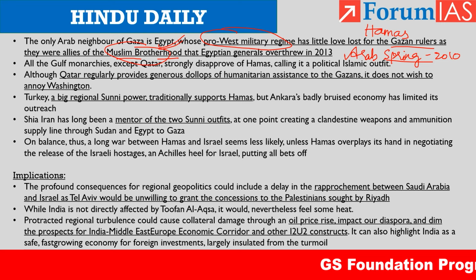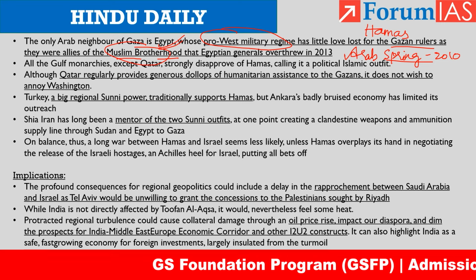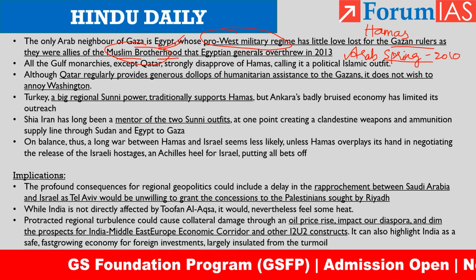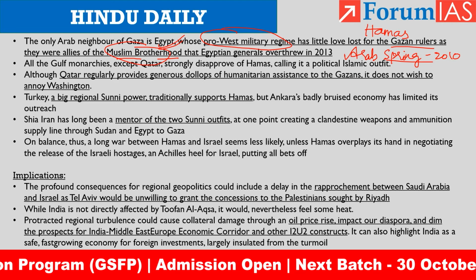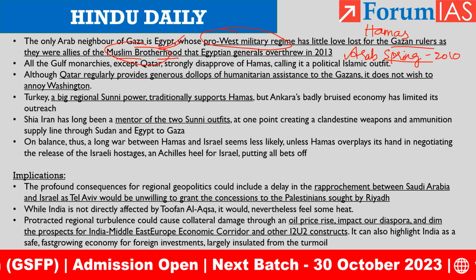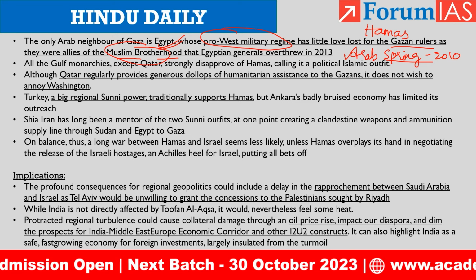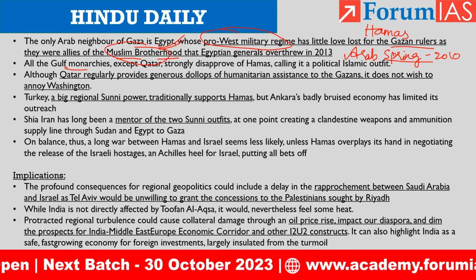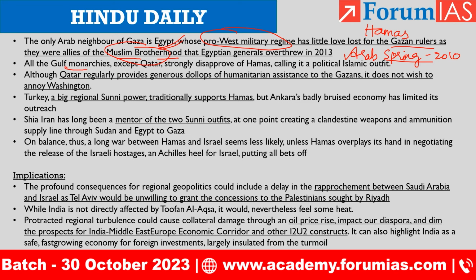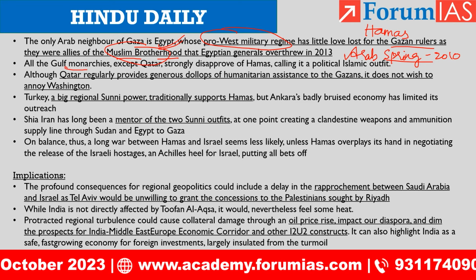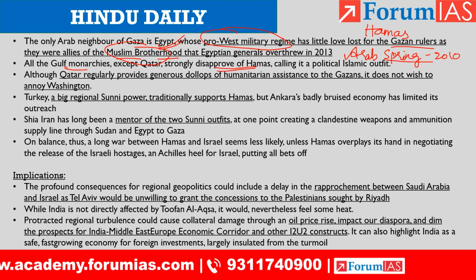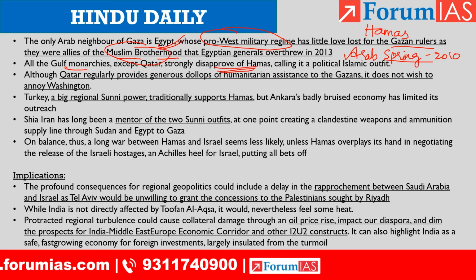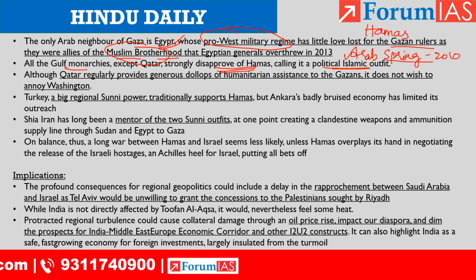So, the Egyptian pro-military, pro-West government might not be of any help to the Hamas because they are pro-West, and we all know that in this conflict, US is siding with Israel. The Gulf monarchies like Saudi Arabia, UAE, Bahrain, all of those monarchies, they strongly disapprove of Hamas and they call Hamas a political Islamic outfit.